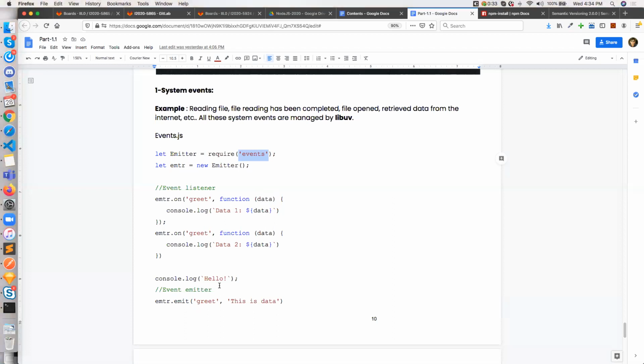So, this is on, this is the event listener. There are two things in any custom event: one is the event listener and one is the event emitter. Always, the emit is at the bottom, because emit is just like a broadcast. Broadcast is usually done from top to bottom, but emit works from the bottom to top. Whenever you emit any data from the bottom, all the code above it in your application can access it. Let's see this example.